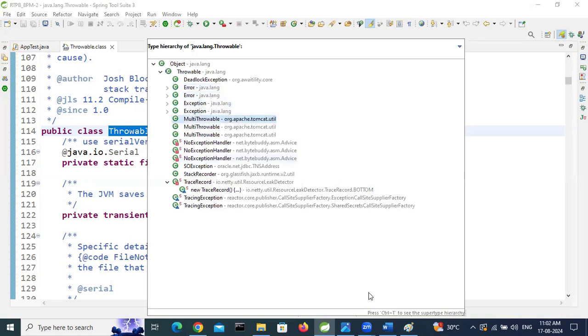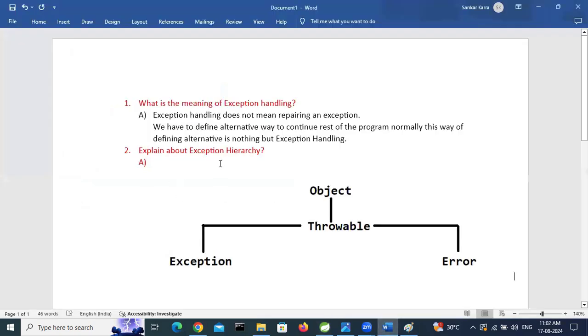Remember? So, explain about exception hierarchy. Object is the root class, Throwable is derived from Object, and Throwable is the root class of the exception hierarchy. Throwable has two implementation classes, Exception and Error. Remember. Next question.